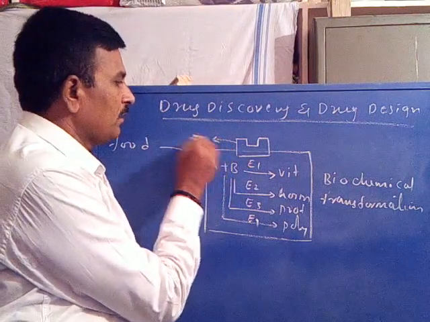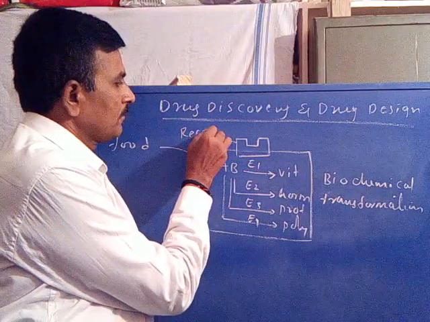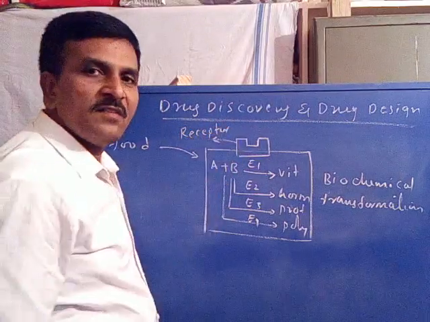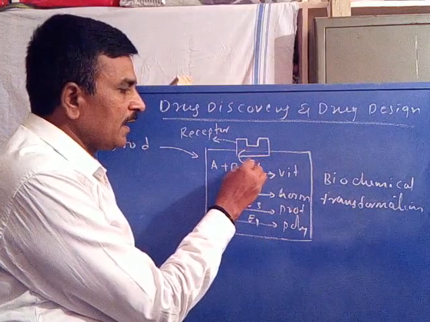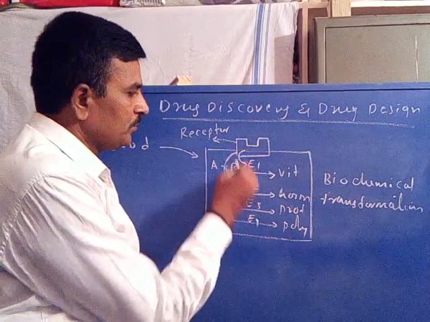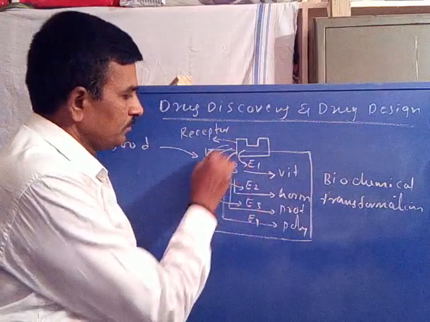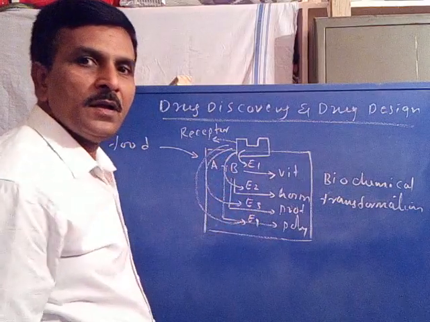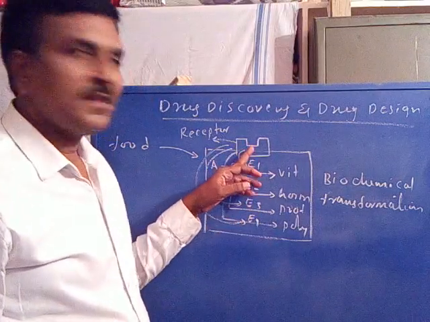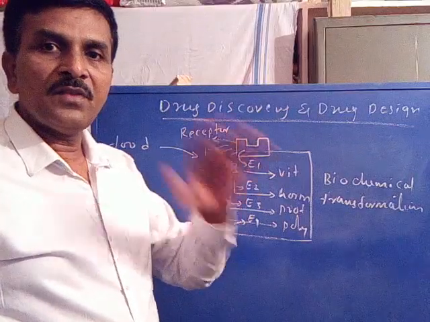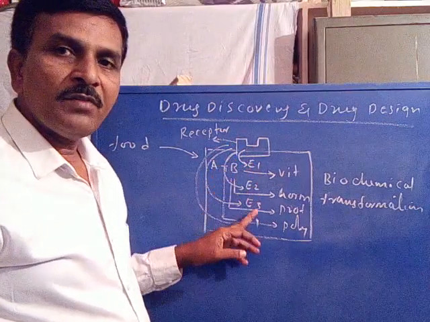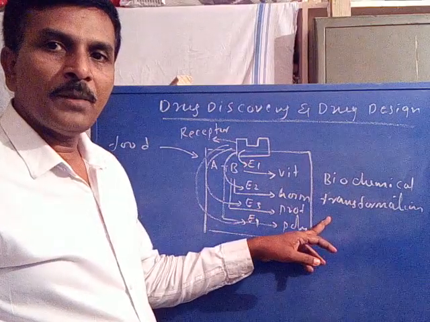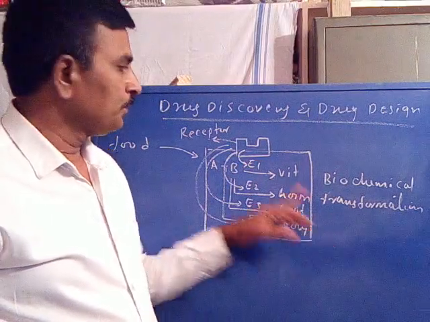This is the receptor. The receptor is internally connected with all enzymes. This is the receptor present on a cell surface which is connected with all kinds of enzymes involved in biochemical transformations